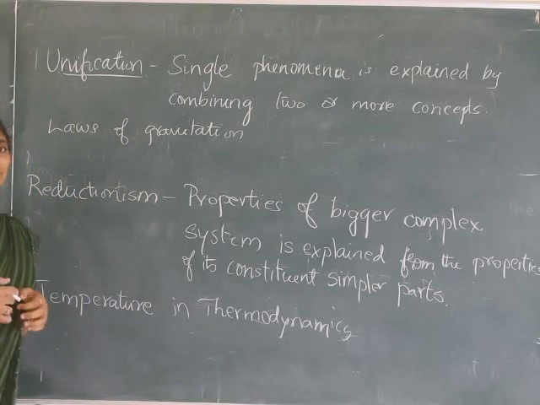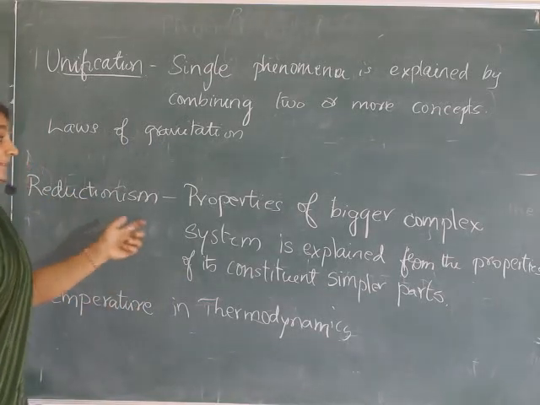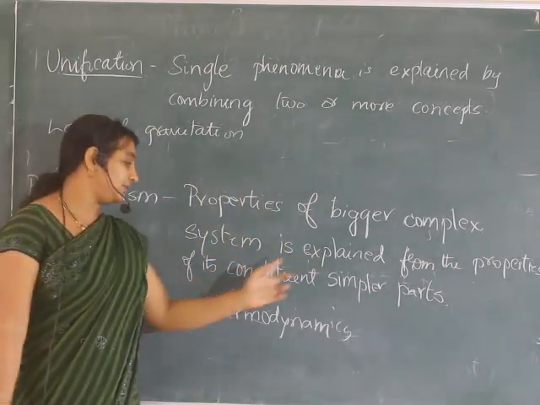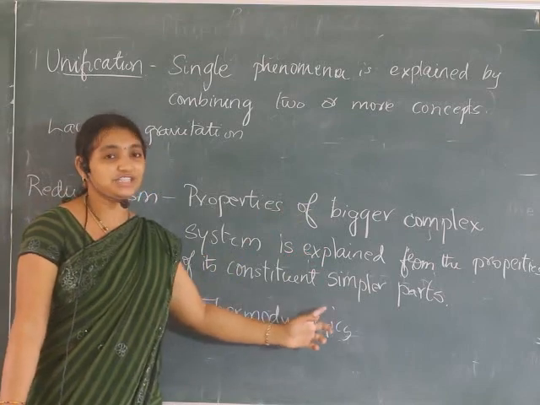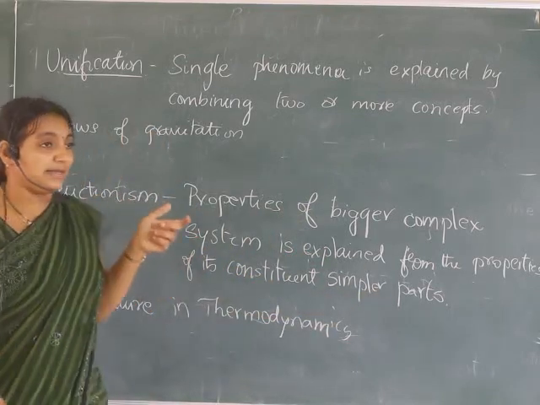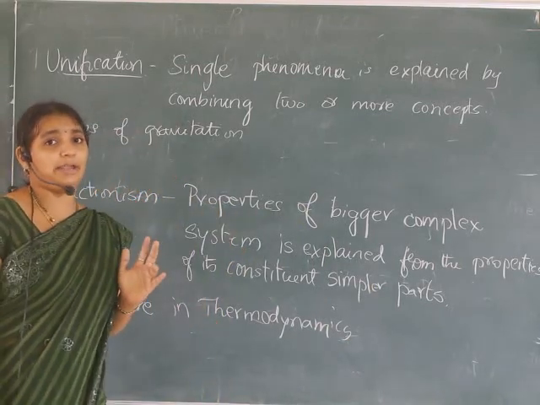Reductionism, the name itself says you are reducing it. So the properties of a bigger complex system are explained from the properties of its constituent simpler parts. So reductionism means you are reducing it to smaller parts and explaining.